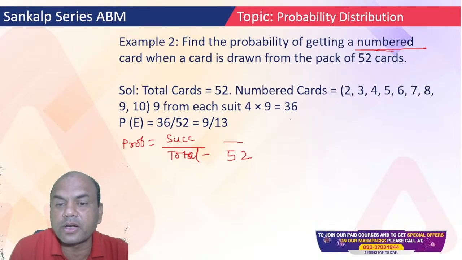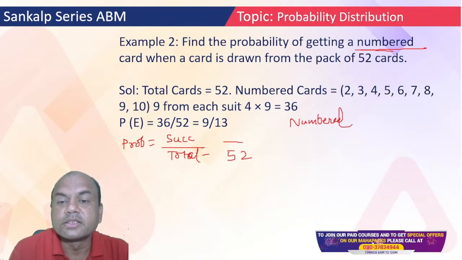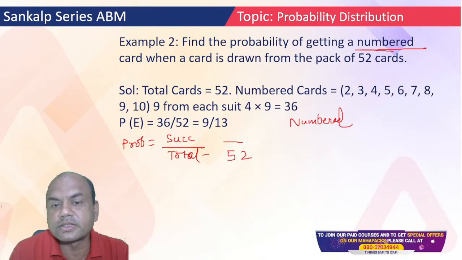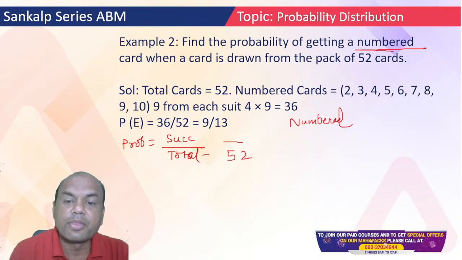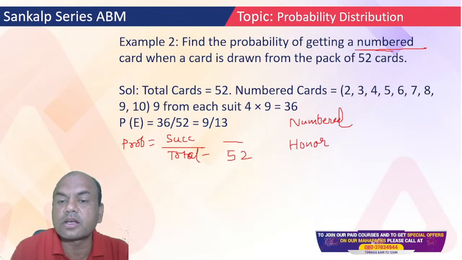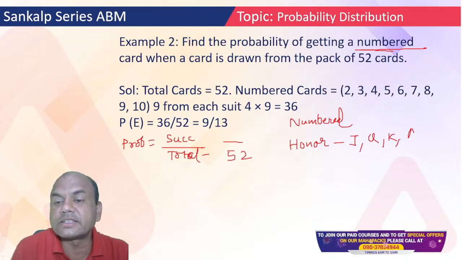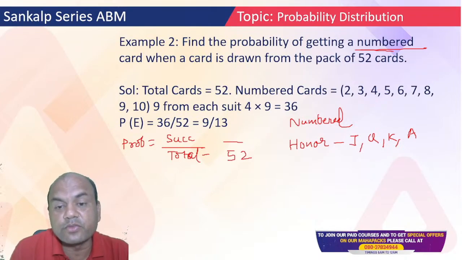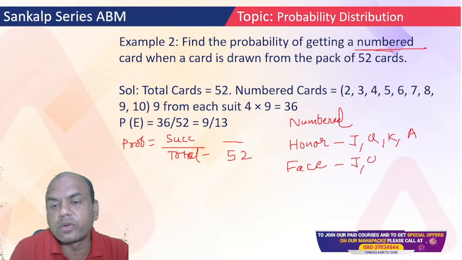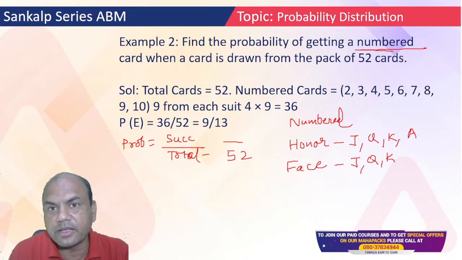Remember, there are 3 types of cards. One is numbered. Second one is, what is this? Anyone knows? Yes, face card is there, but this is not the answer. Honor card is the answer. Honor card means jack, queen, king, and ace. And last one is face card. Face cards are 3, only jack, queen, and king. No ace is there. Ace means Eka, we call it, right? Does it have a face?